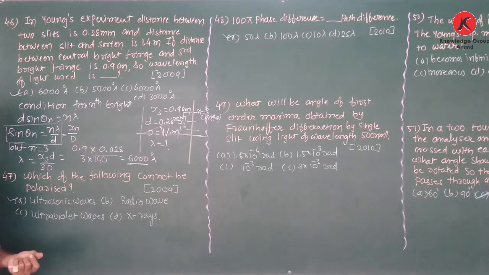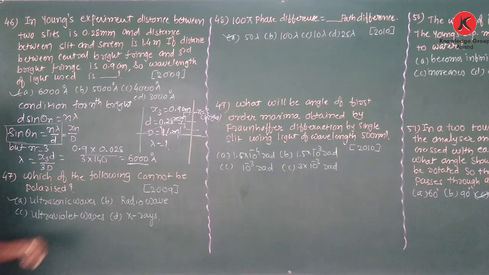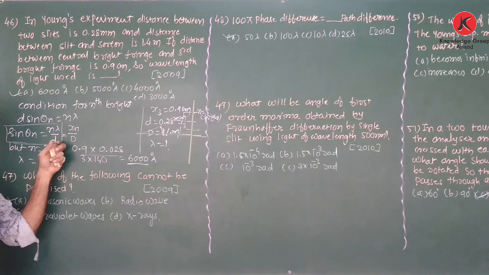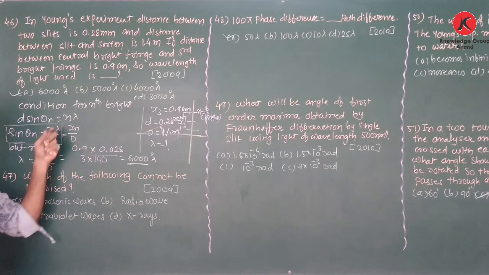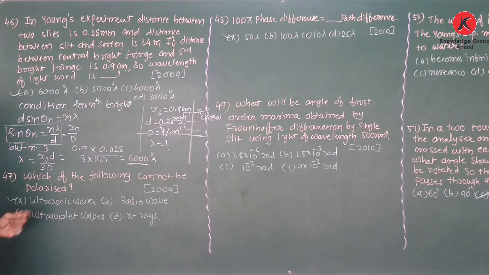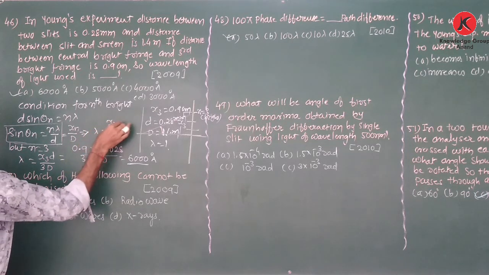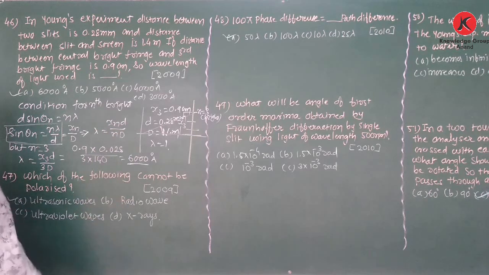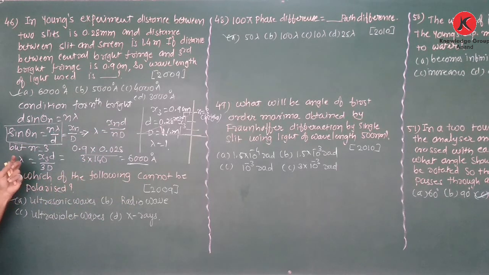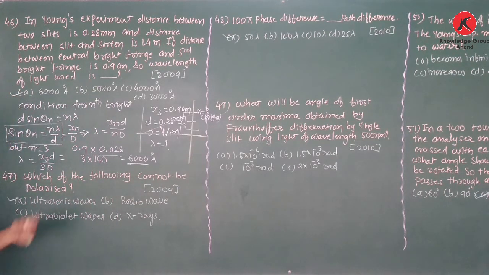Therefore we consider tan theta, opposite to the adjacent, which is xn upon capital D. Comparing these two equations, n lambda upon small d is equal to xn upon capital D. We require lambda. Lambda is equal to xn d upon n D. Now we substitute the value of n as 3, therefore lambda is equal to x3 d upon 3 D. Substituting the given values, we obtain the wavelength as 6,000 angstrom.